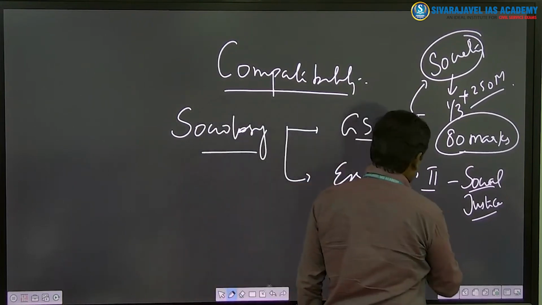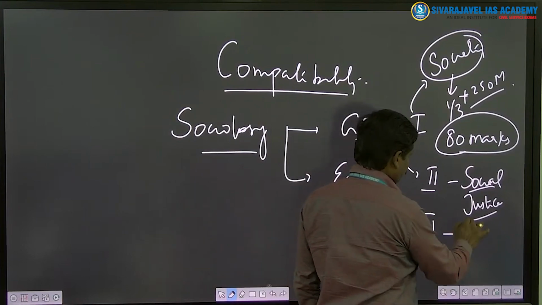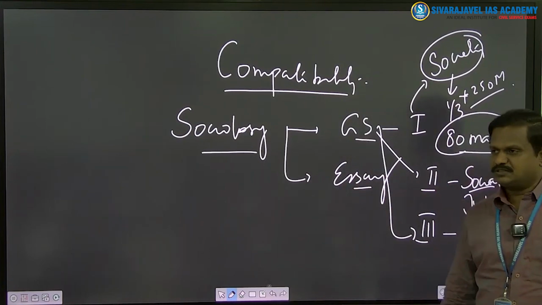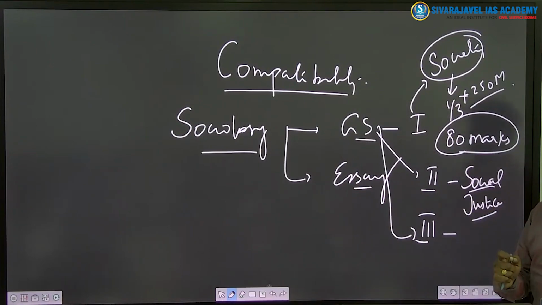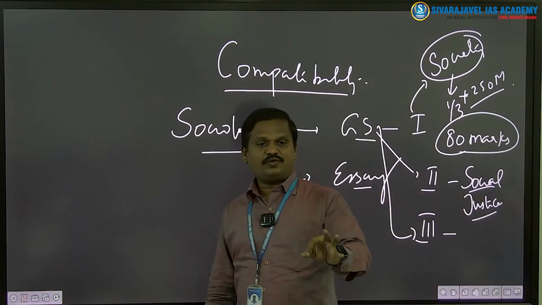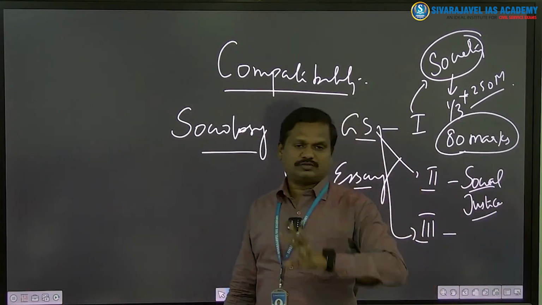Now come to GS Paper 3. Sociology here also comes to your rescue, because sociology questions are asked in GS Paper 3: extremism, development, social economics. I remember once in the UPSC question paper they asked: capitalism is short-sighted, how can you use capitalism for inclusive growth?